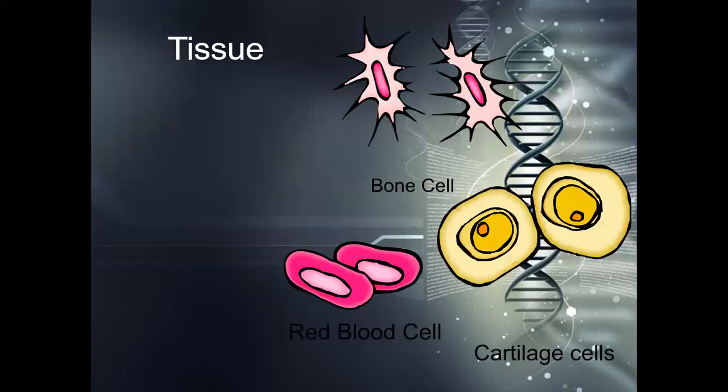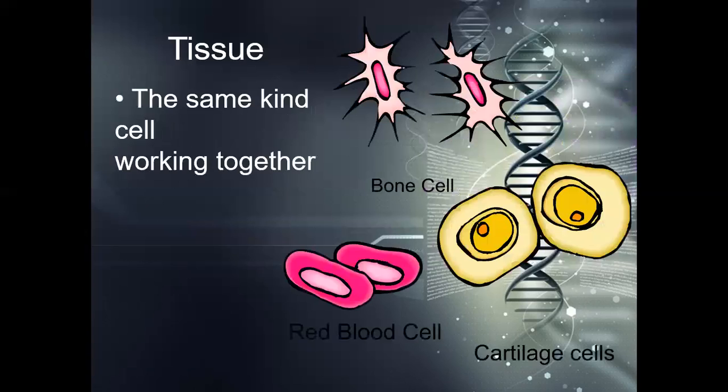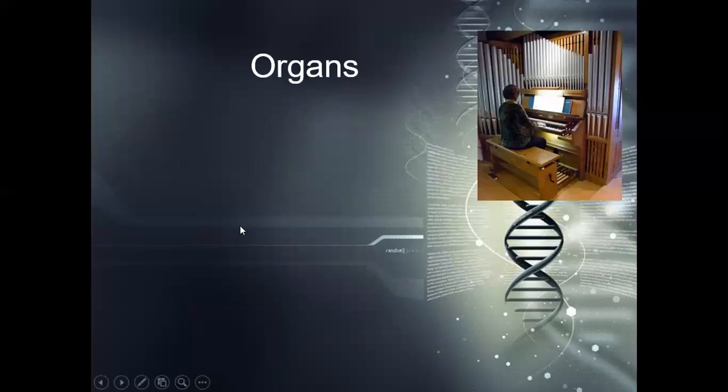So now we have tissue. Well, if a cell is a group of organelles, then a tissue must be a group of cells working together. So similar cells working together. A whole bunch of red blood cells working together, a whole bunch of bone cells working together, a whole bunch of cartilage cells working together. They all make cartilage tissue, blood tissue, bone tissue, muscle tissue, all that.